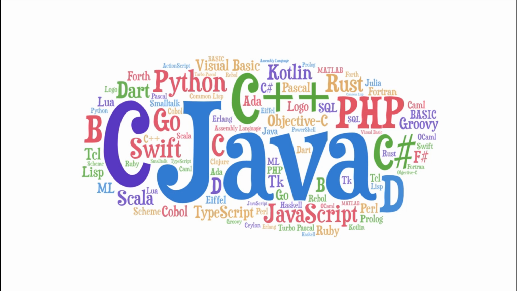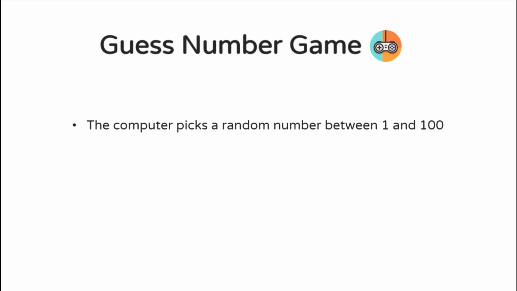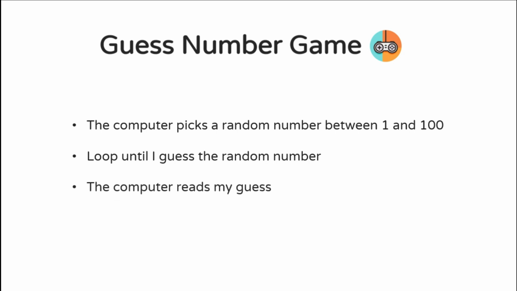To help me practice a new programming language, I like to write a few test programs. One simple program I often write is a guess the number game, where the computer picks a number between 1 and 100 and asks me to guess it. The program loops until I guess correctly. This is a very simple program, as you can see using pseudocode like this. The computer picks a number between 1 and 100. Loop until I guess the random number. The computer reads my guess. It tells me if my guess is too low or too high.